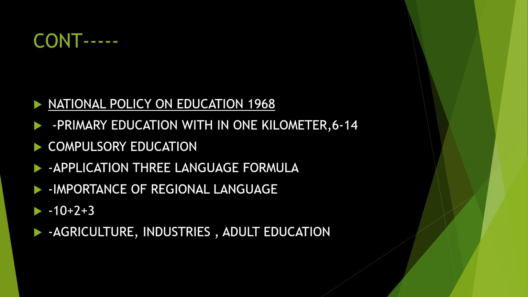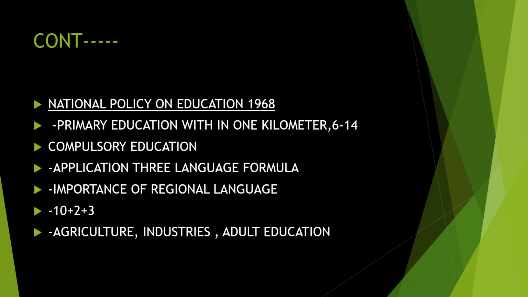Then agriculture, industries, adult education, these areas of education have to be given to the students. So they will get an idea about agriculture, industries, and adult education. All this has to be brought out. All this was some of the steps put forward by the National Policy on Education 1968.